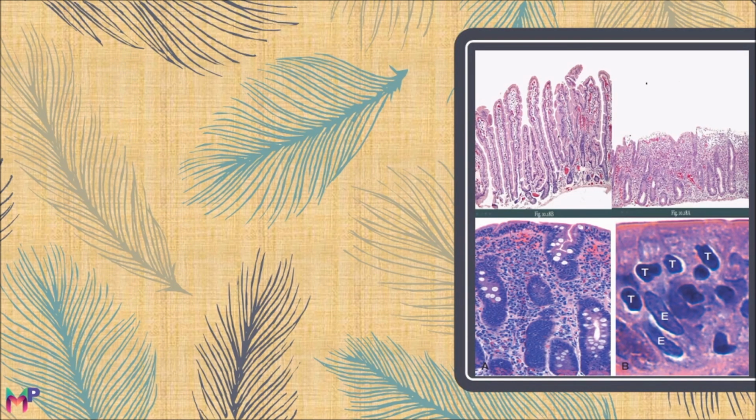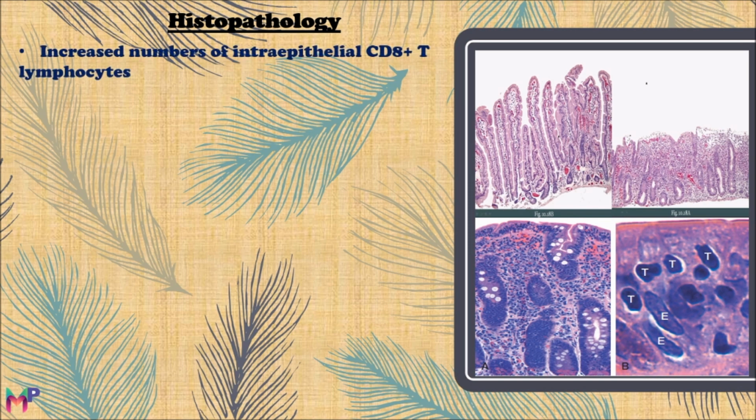On histopathology of celiac disease, there are increased numbers of intraepithelial CD8 positive T lymphocytes, and it is believed that the increase in number of intraepithelial lymphocytes is a sensitive marker of celiac disease in addition to antibodies. You will also see crypt hyperplasia. Increased rates of epithelial turnover, which is reflected in increased crypt mitotic activity, may limit the ability of absorptive enterocytes to fully differentiate and express proteins necessary for terminal digestion and transepithelial transport.